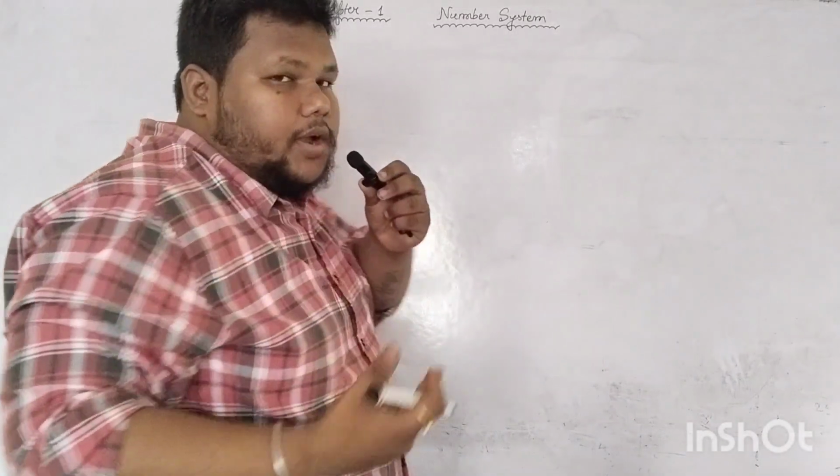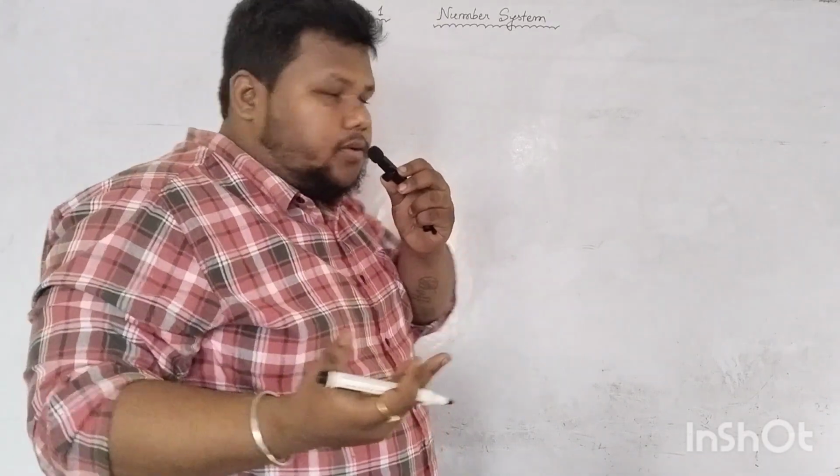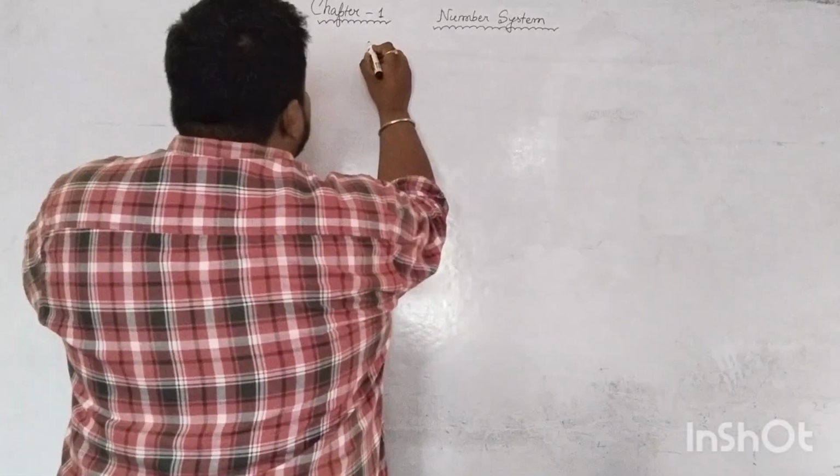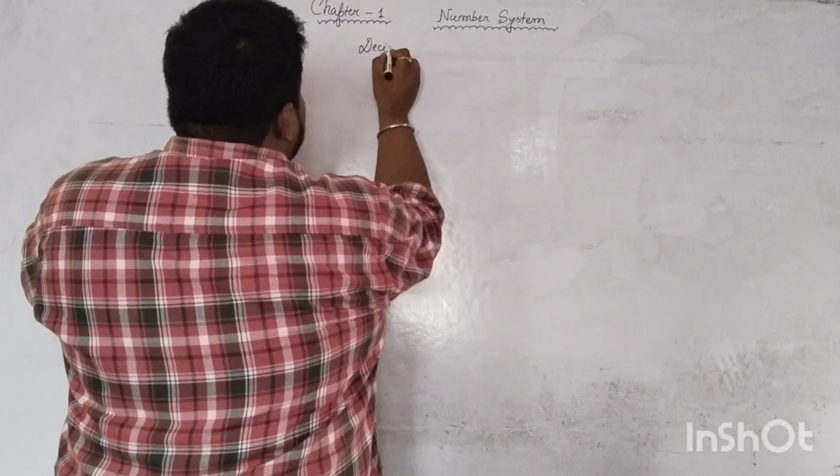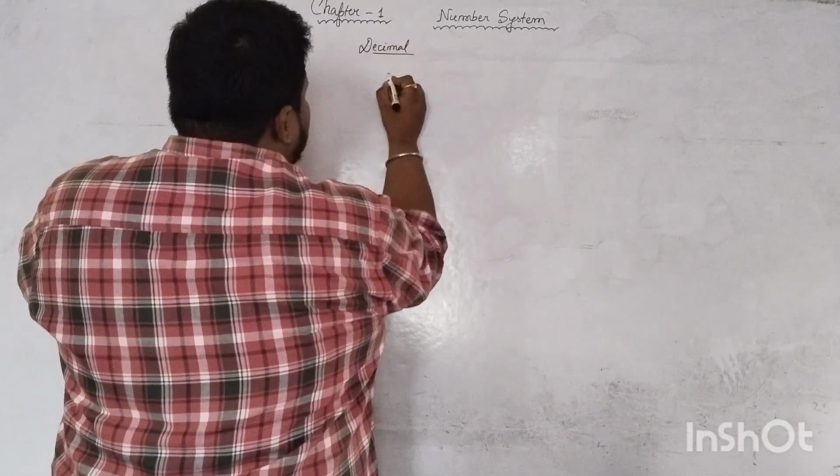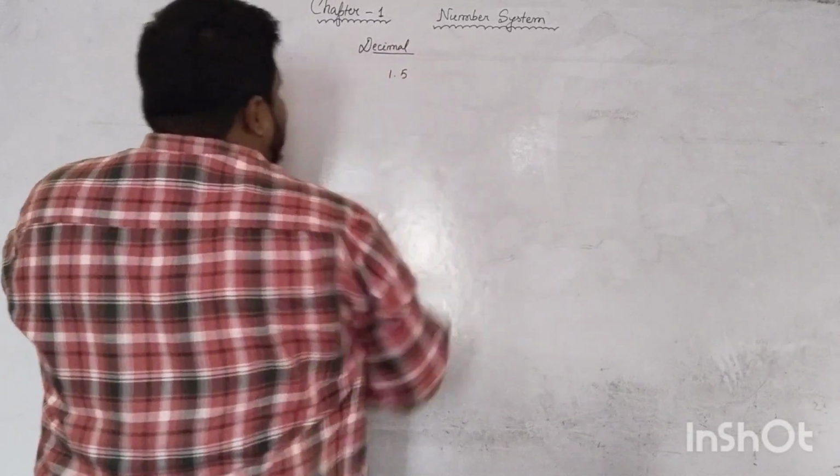So now let us try to understand decimals, the decimal numbers. If I give you one example, 1.5, right?